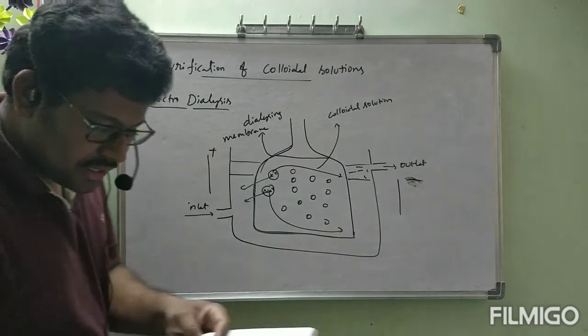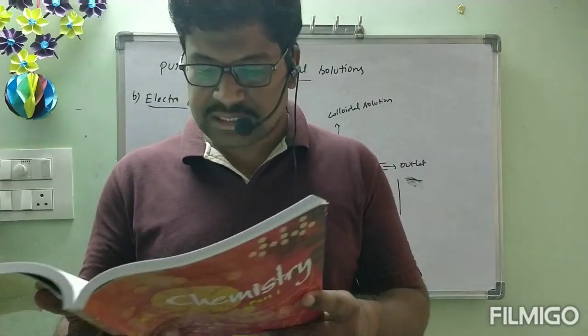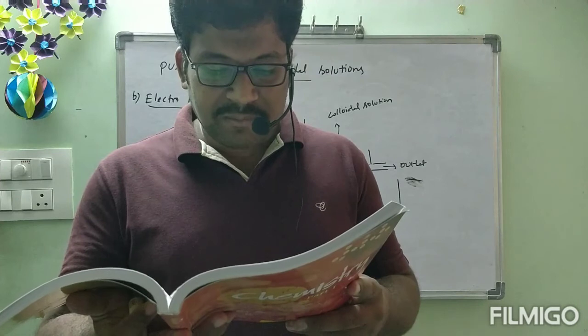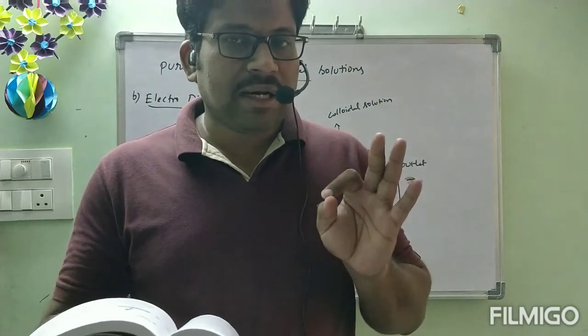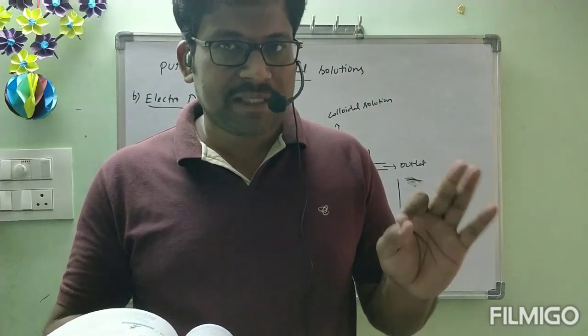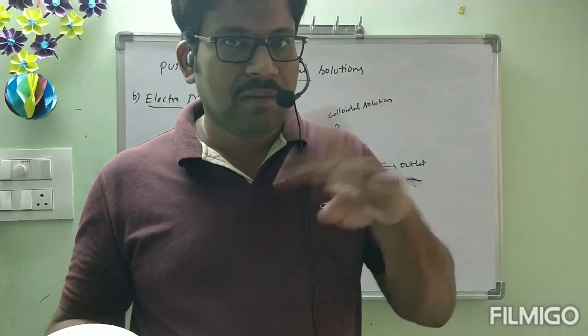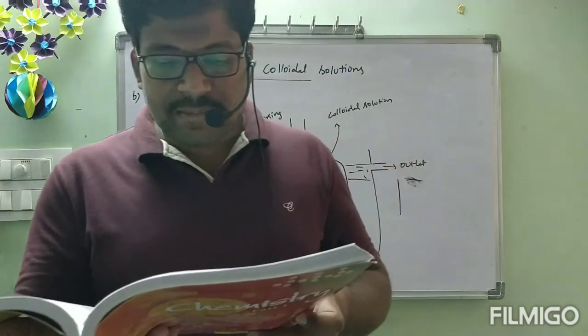Let us see, I am going to read that one. Electrodialysis. Ordinarily, the process of dialysis is quite slow. It can be made faster by applying an electric field. If the dissolved substance in the impure colloidal solution is only an electrolyte, means some charged particles might be present. Okay, that might be positive charge or negative charge. Because we are applying both charges, no problem. The process is then named electrodialysis.